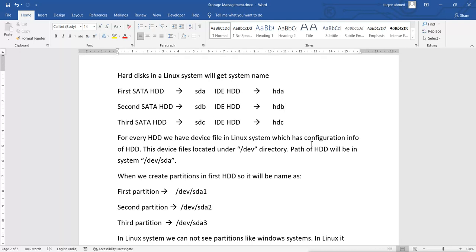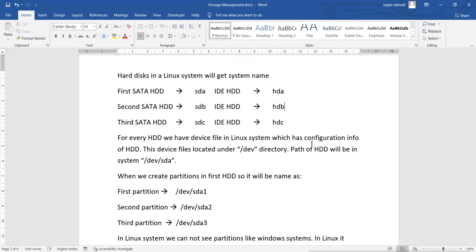When I installed the system, I selected manual creation of the partitions. I created those system partitions, and manually I created the home partition, and I selected standard partitions. I did not select LVM. We will see what LVM is. But when we create automatically, it will create LVM partitions. It will not create standard partitions. This is the default behavior of Linux RHEL 7.